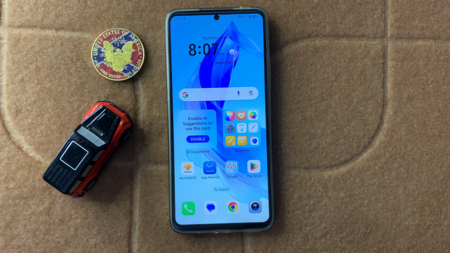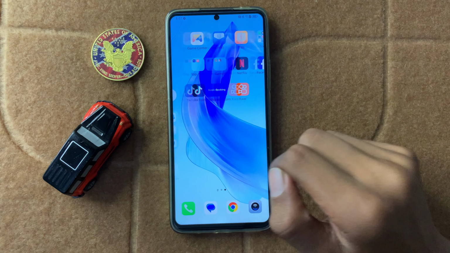How to fix camera shutter lag in Honor Magic 7. So let's start the video. First of all, open camera.